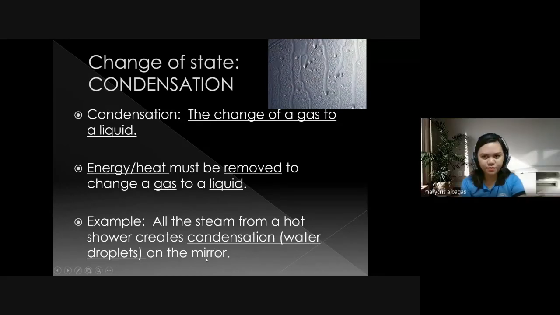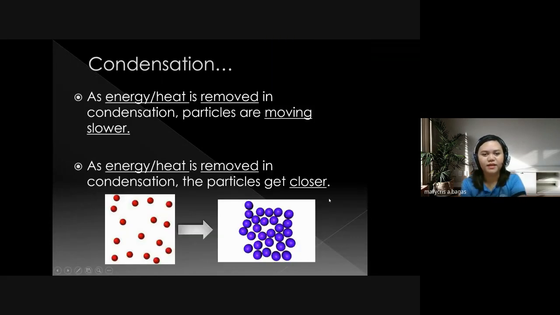on the mirror. Okay, did you notice when you take a shower, when you put hot temperature on your shower, and then you can see some droplets on the mirror? If you have a mirror in your toilet, now you can see like this picture. You can see water droplets on the mirror in the morning if you use a hot shower. Okay, condensation as energy